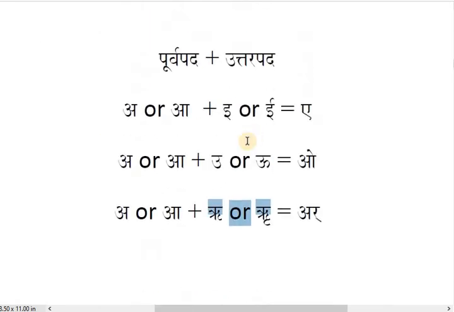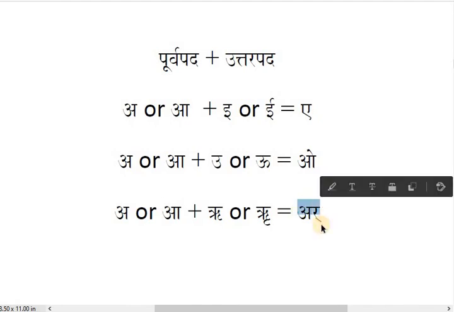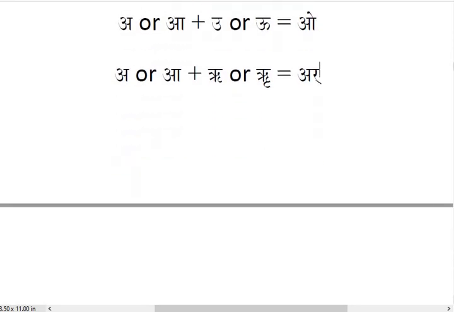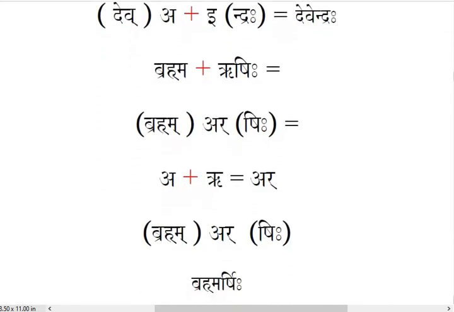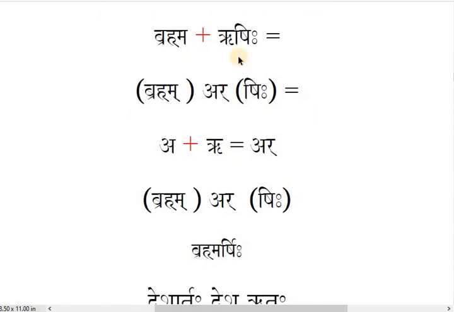Check this. A or A plus short Ru or dirgha Ru will always be Ar. Ra halant, remember, Ar. So in this example, Brahma, we have A sound, and next we have Ru in Rushi. So A plus Ru joined will be Ar.